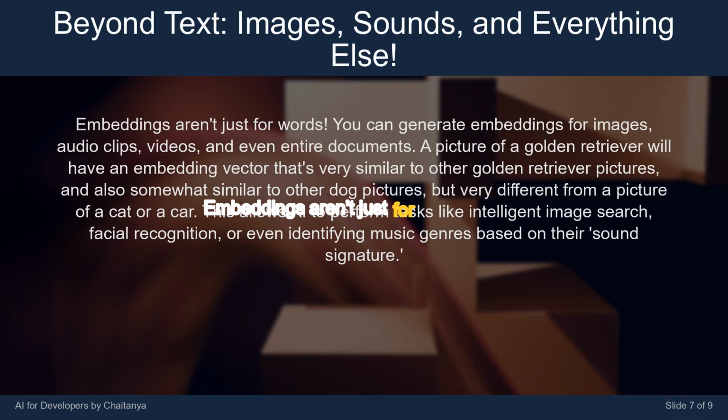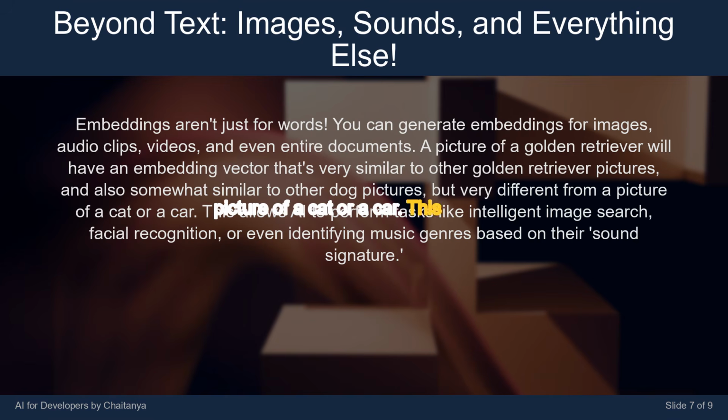Embeddings aren't just for words. You can generate embeddings for images, audio clips, videos, and even entire documents. A picture of a golden retriever will have an embedding vector that's very similar to other golden retriever pictures, and also somewhat similar to other dog pictures, but very different from a picture of a cat or a car.